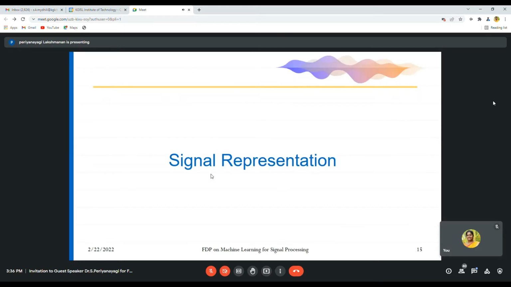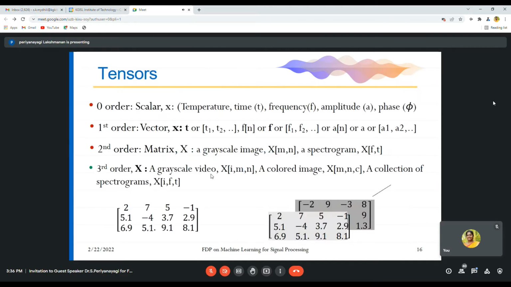Before going into machine learning for signal processing in detail, you have to know some signal representations. Usually, I think you all have heard the word tensors. Tensors are nothing but mathematical data. That is, a 0th order scalar, first order tensors, second order tensors, and third order tensors. It is used mainly for signal representation.